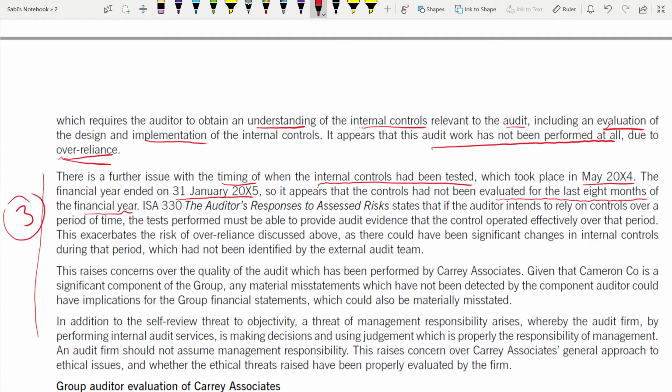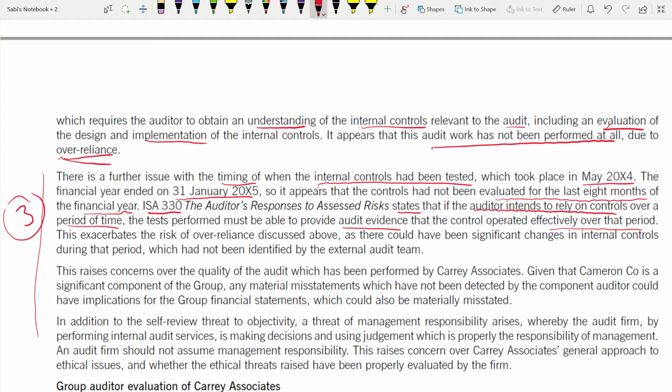Now, which standard are you going to use? ISA 330, the auditor's response to assessed risks. So what does ISA 330 state? That if the auditor intends to rely on controls over a period of time, the tests performed must be able to provide audit evidence that the control operated effectively over that period.